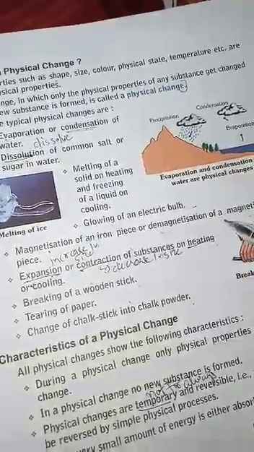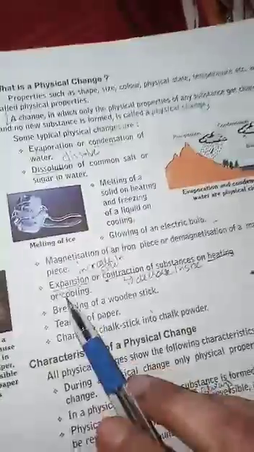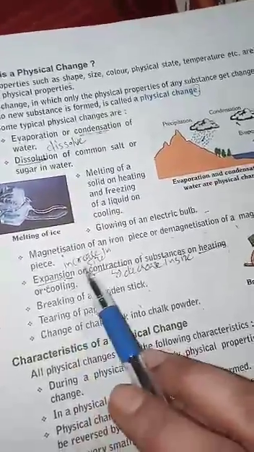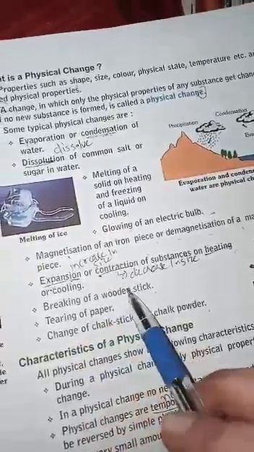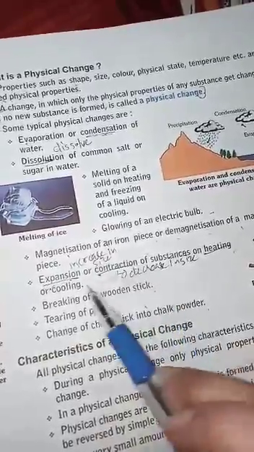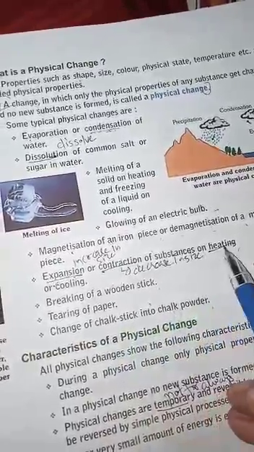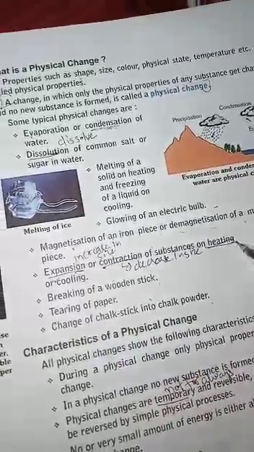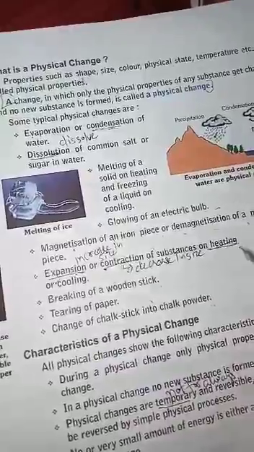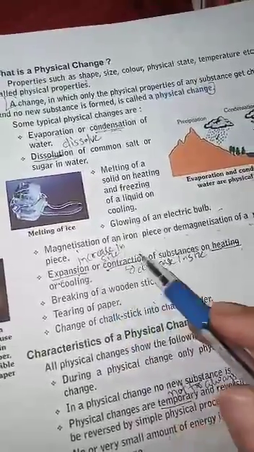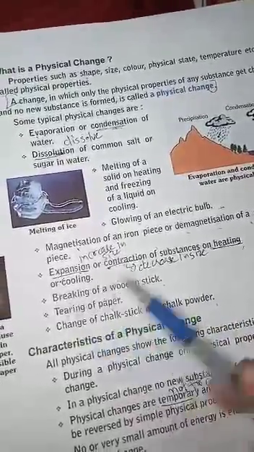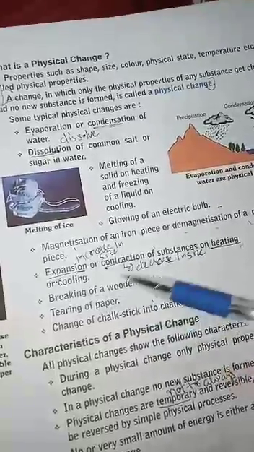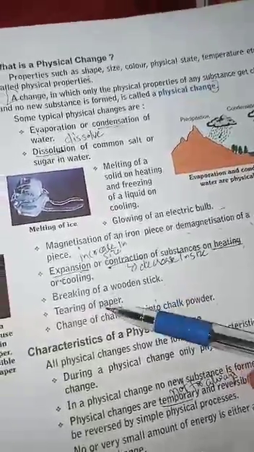This is called demagnetization. Expansion means increase in size. Contraction means decrease in size. When you heat any substance, it will expand. When you cool any substance, its size will decrease.